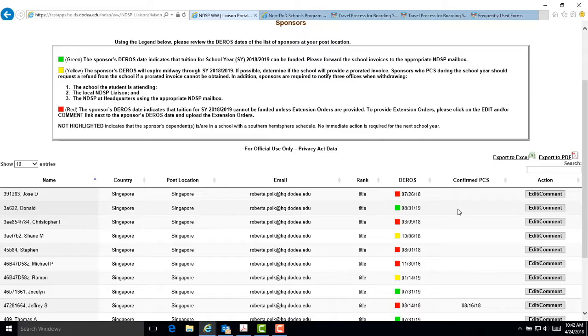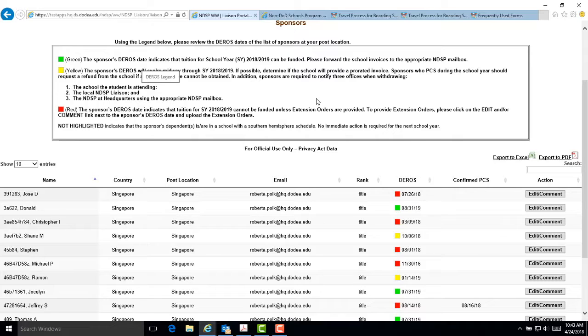If the sponsor's DoDEA's date is current, or color code green, the liaison or sponsor should request an annual invoice for tuition, transportation, and fees and submit it to the NDSP. If the sponsor's DoDEA's date is before the end of the school year, or color code yellow, the liaison or sponsor should request a prorated invoice. The sponsor should check the school and transportation company withdrawal and refund policy to meet the school or bus company's requirements and deadlines for refunds. Please advise the sponsor of the NDSP withdrawal procedures as mentioned in Module 3.